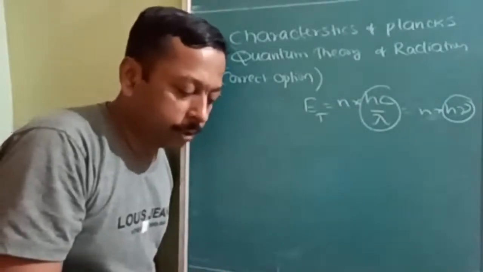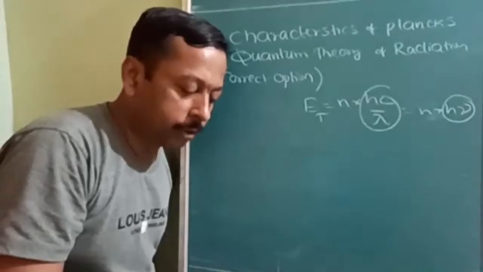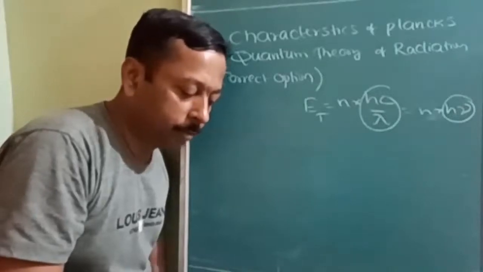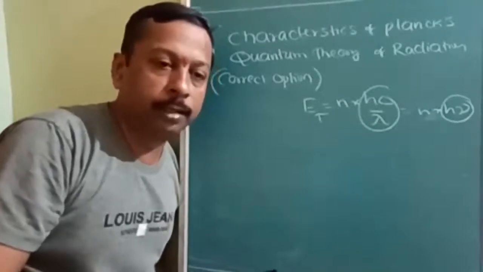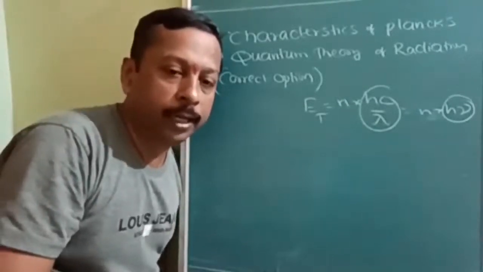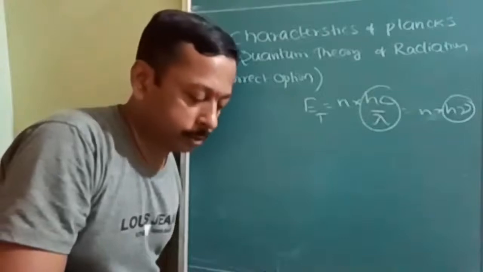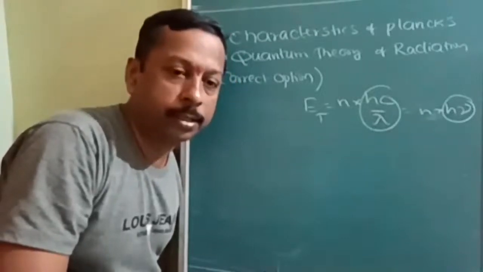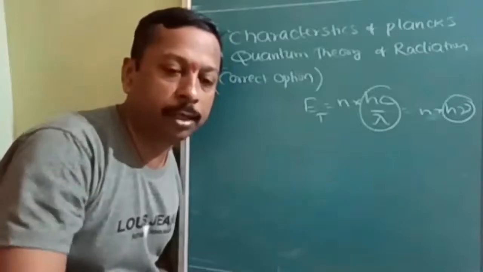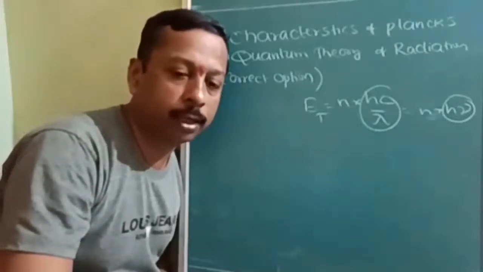Radiation energy is not emitted or absorbed continuously, but in the form of packets called quanta. My question is, the packet of light is called what?